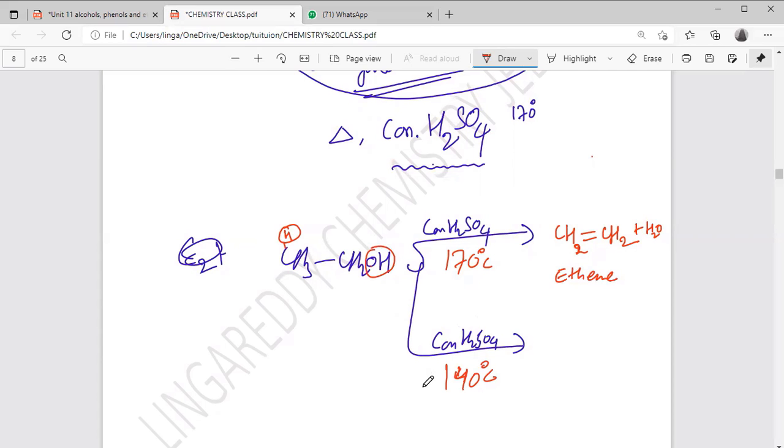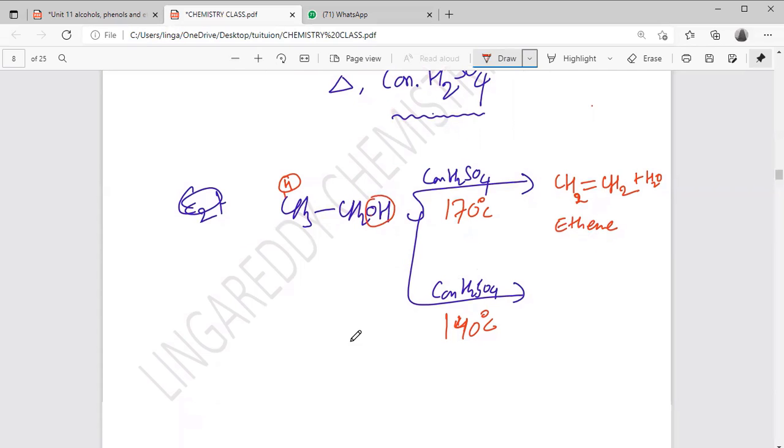If you take a lower temperature, a water molecule is also released, but in the case of 170, from each molecule one water molecule is lost. In the case of 140 degrees Celsius, from two molecules, one water molecule is released.